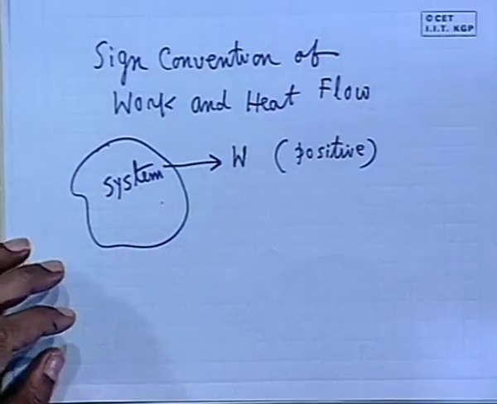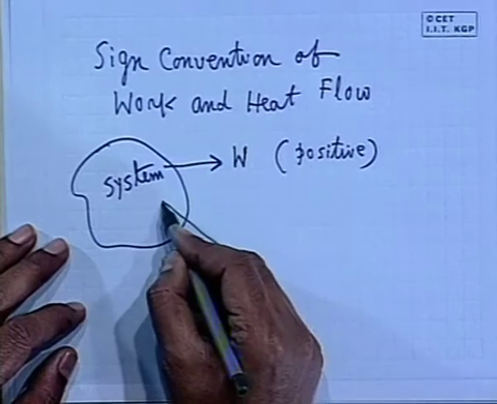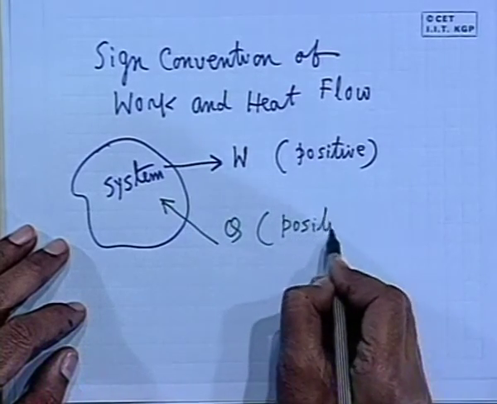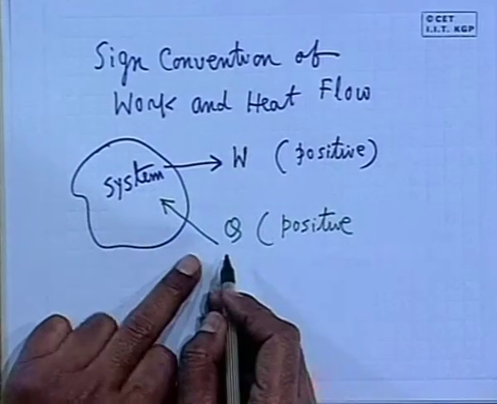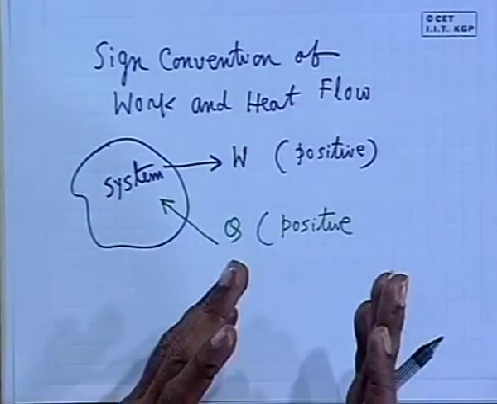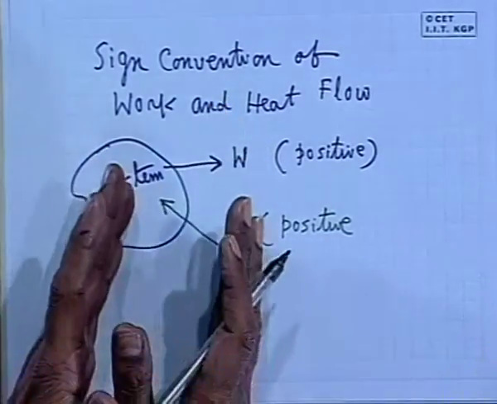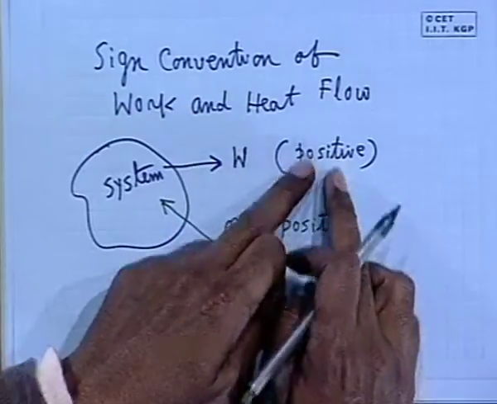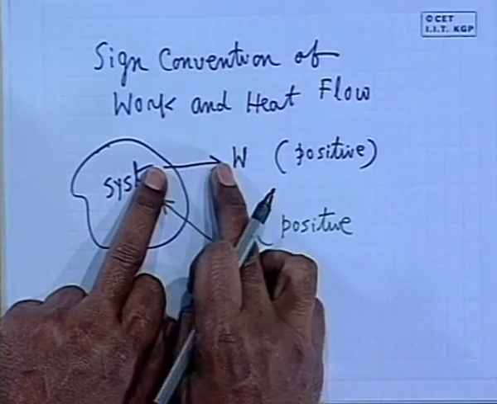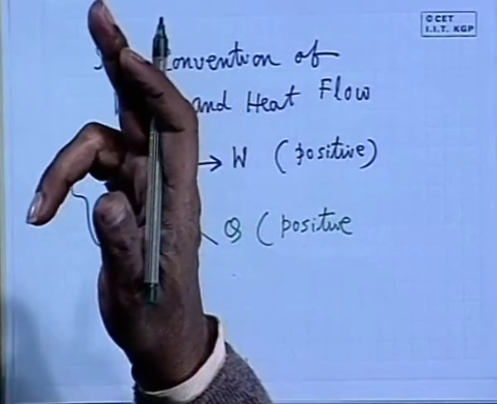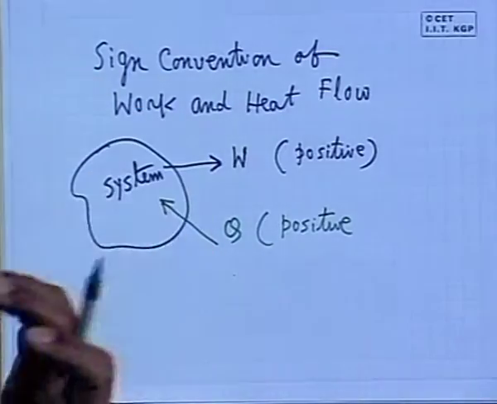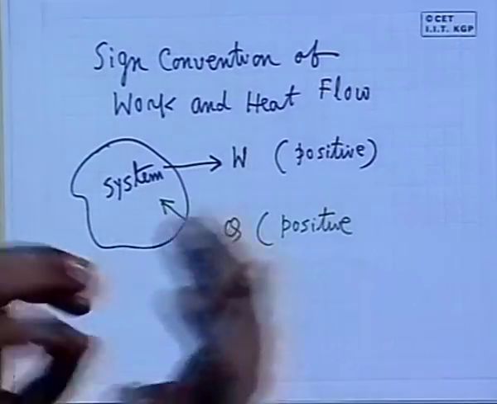Just the reverse is the heat. That means when heat is given to the system, heat is positive, while heat coming out of the system is negative. So, the common convention since the birth of thermodynamics is that two different directions are considered positive for these two cases. Work coming out of the system to the surroundings is positive, work going into the system from the surroundings is negative. It is the reverse for heat: heat given into the system is positive, coming out is negative.